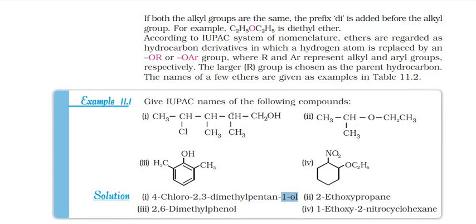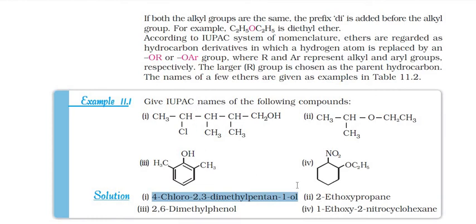Then on the second and third carbon, there are methyl groups, so 2,3-dimethyl, and then on the fourth position, there is a chloro group. So we write it as 4-chloro-2,3-dimethylpentan-1-ol. This is in alphabetical order because C comes first, chloro.